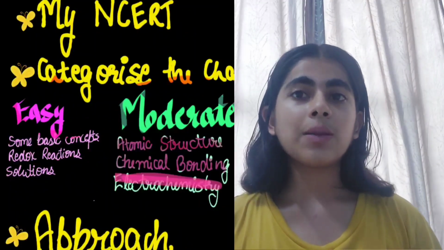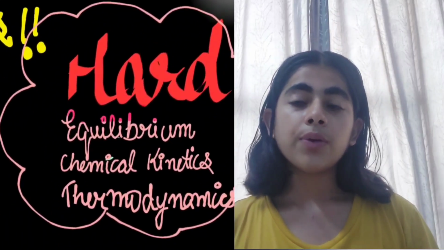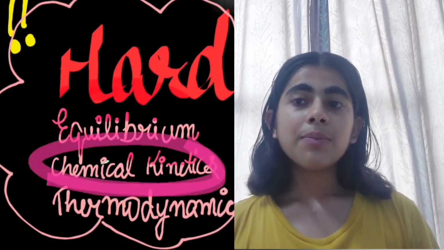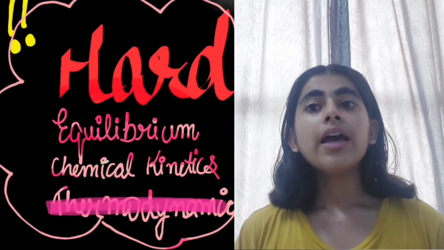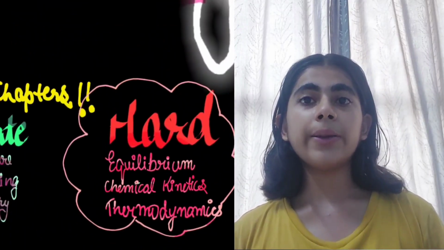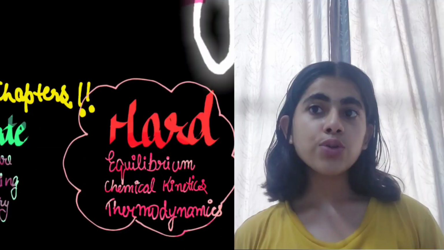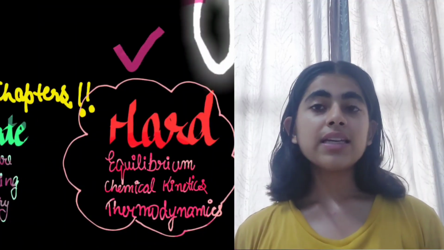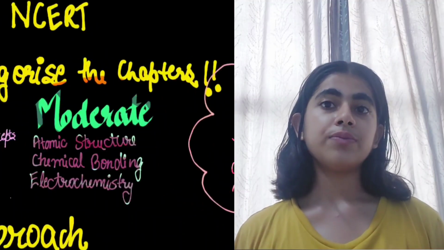Electrochemistry and atomic structure: hard. Equilibrium, it is a vast chapter which includes ionic equilibrium also, chemical kinetics because it is a new concept for us, and thermo. It will help you know how much time you should spend on them. It will help you prioritize. If you're a dropper, I'd suggest you first pick up the harder ones because then only the easier ones will be left during the time of revision.